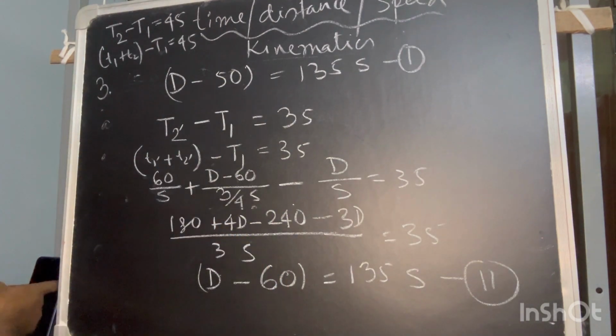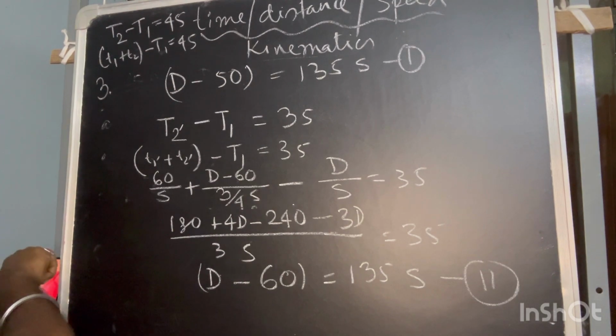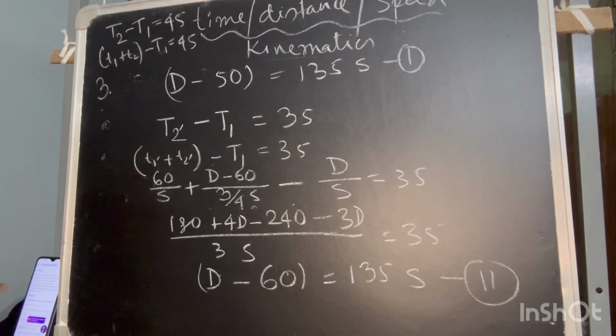So what was the sum exactly? The need was to find the usual speed. The second part: had the accident happened 10 kilometer further on, it reaches 30 minutes late.